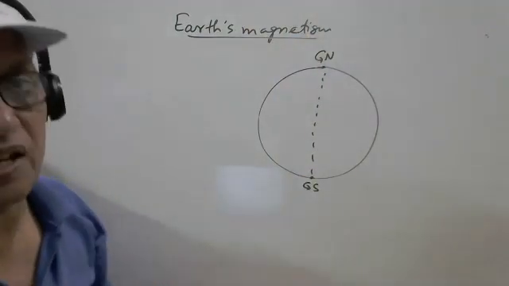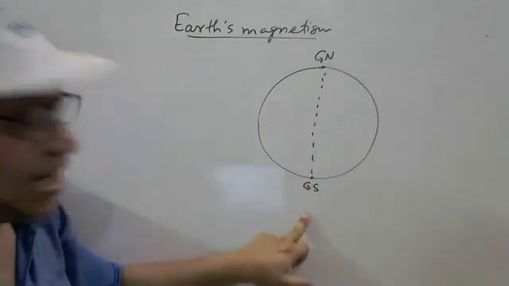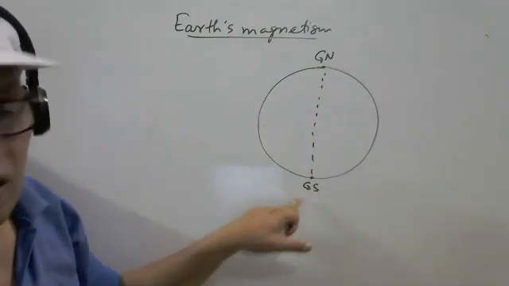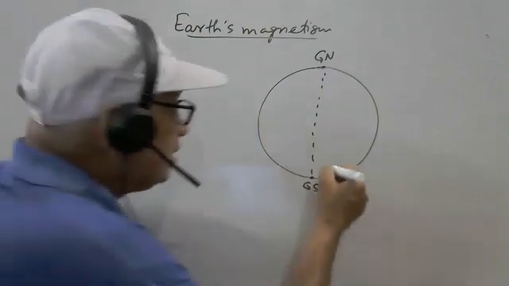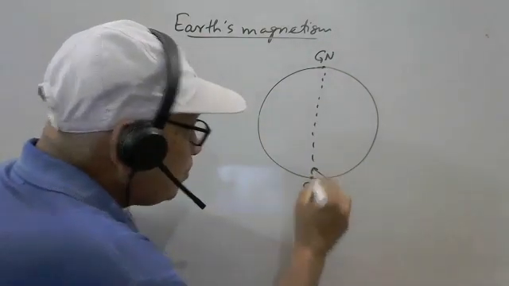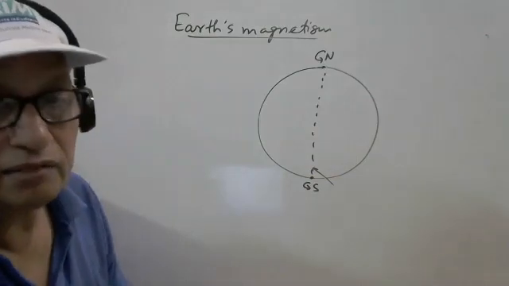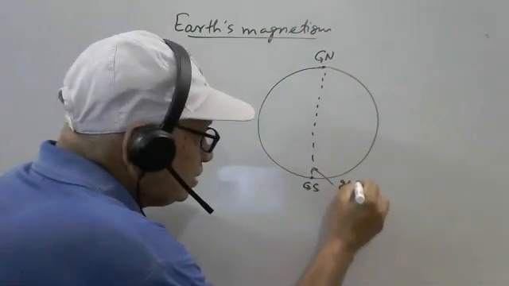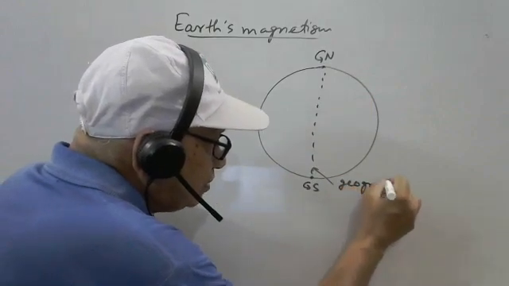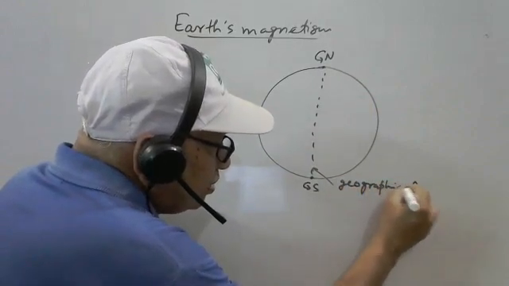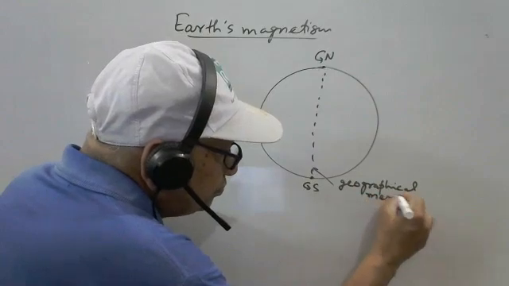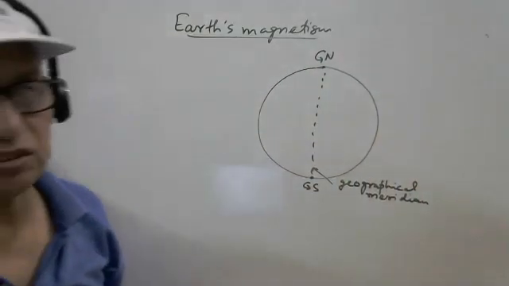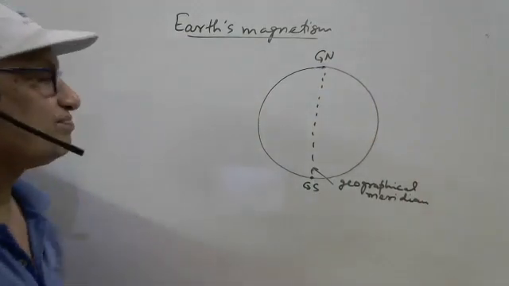This vertical plane is called the meridian, so it is called the geographical meridian. And the line is called the geographical axis.